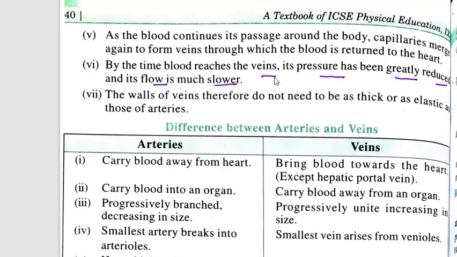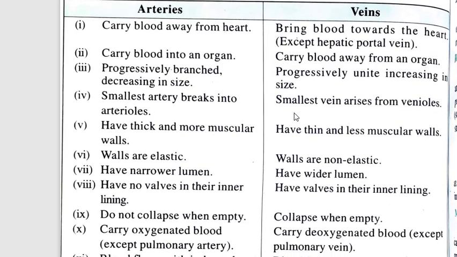So we have understood about arteries, veins, and blood capillaries. Again, let us understand them with the help of the difference between arteries and veins. So arteries, first point, carry blood away from the heart. Veins bring blood towards the heart. Second, arteries carry blood into an organ, which means from the heart they are pushing blood to different organs. And veins carry blood away from the organ.